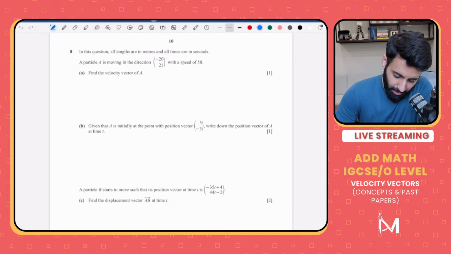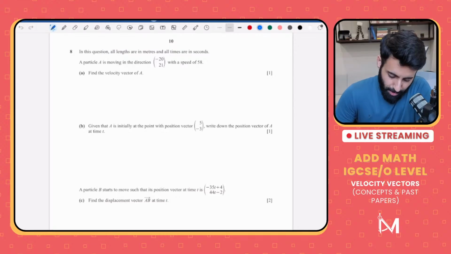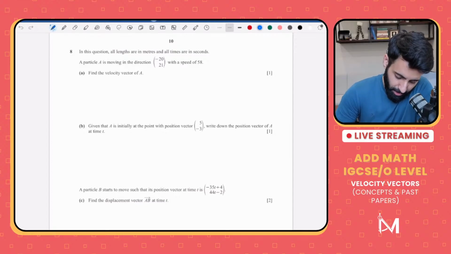AB basically means OB minus OA. That's what AB means. OB we already have, that's right here. From this we're going to subtract OA. So let's write OA nicely. That's going to be 5 minus 40t, and minus 3 plus 42t.